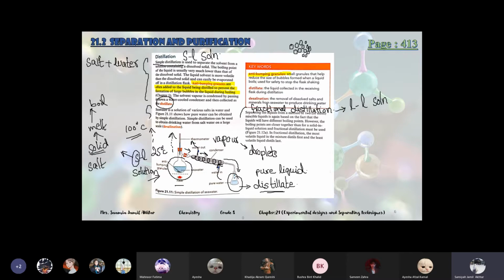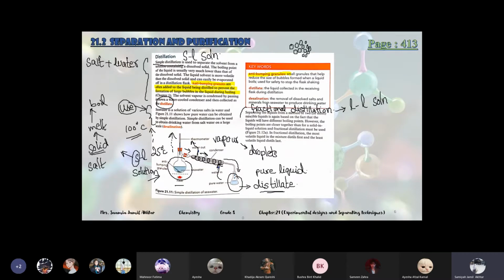And the second paragraph, it's also important because here it is written the use of simple distillation. Okay, let's read. Seawater is a solution of various salts in water. Okay, seawater, is it salty or not? Yeah, seawater is salty. Okay, so it means that seawater is a salt water.